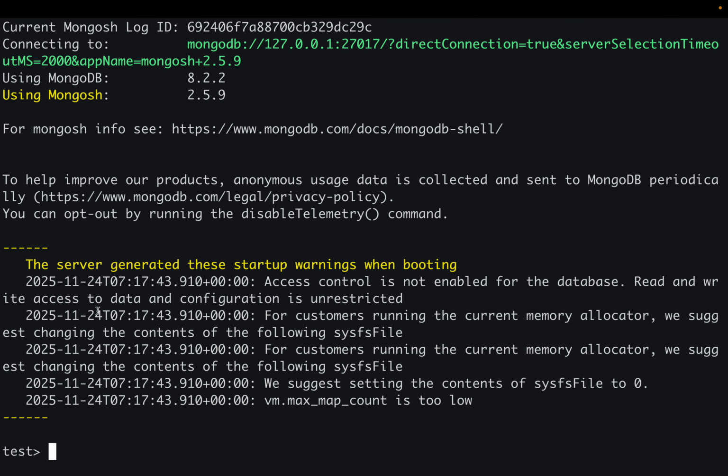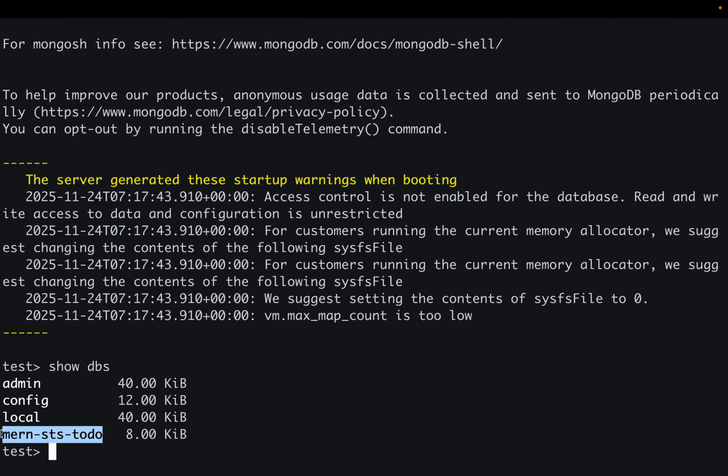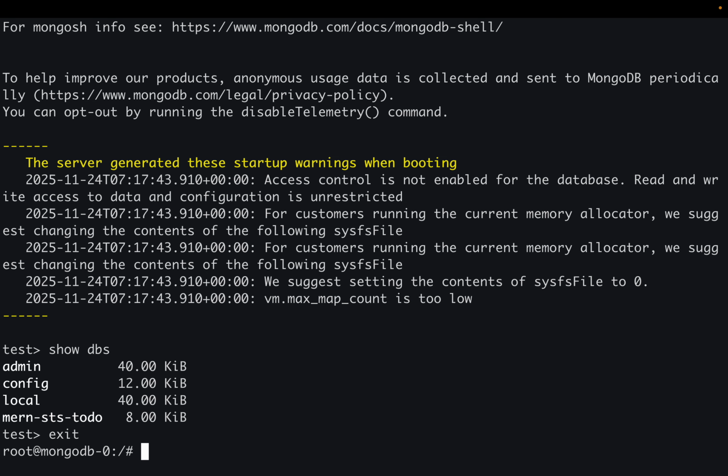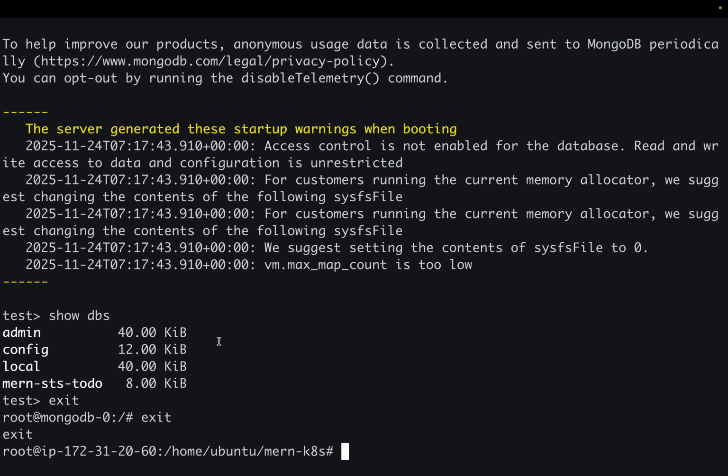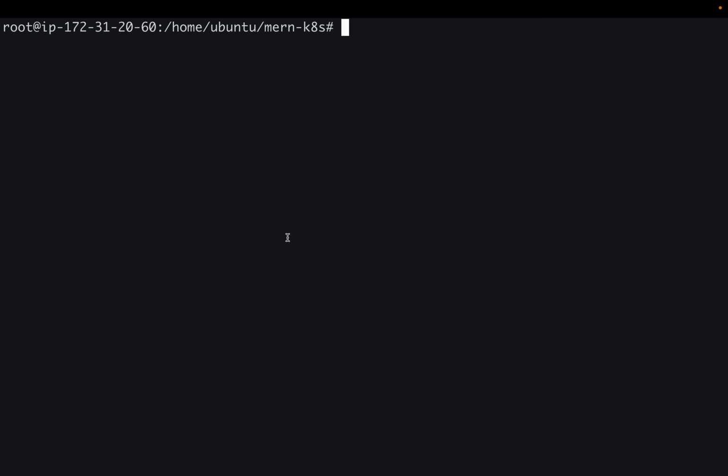Okay, now let us check show dbs. Okay, so I can see that my database is up and running. I have nothing to do for this db, so I'm just exiting from this container. Okay, so our application is up and running.